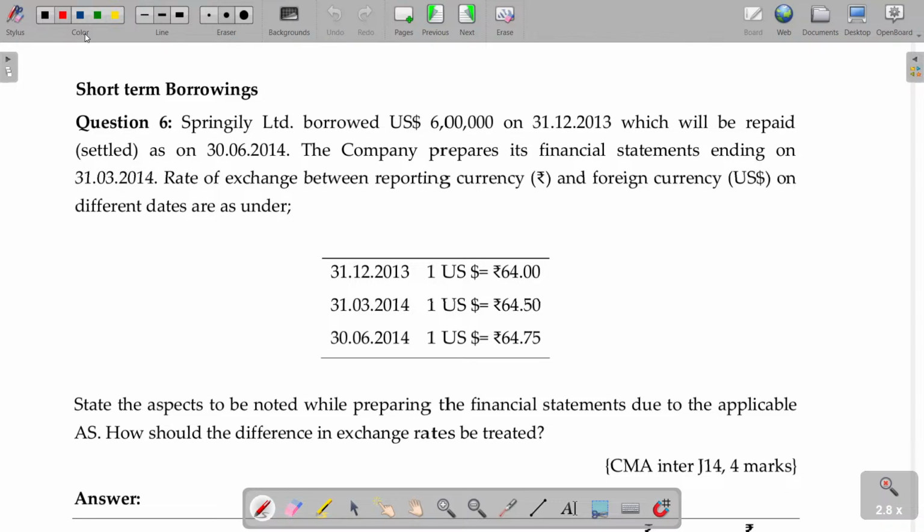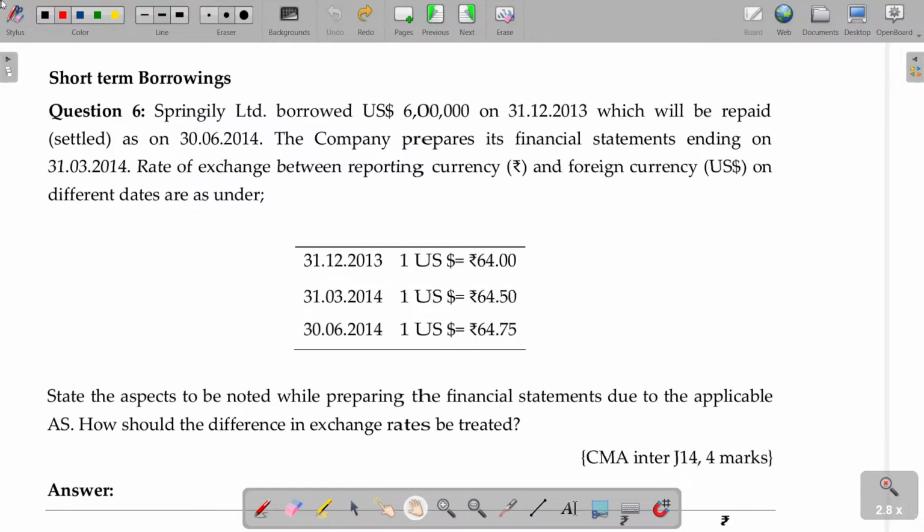Short-term borrowings case. This is also similar to the same way. Rather than buying and selling, you are now borrowing. Also a transaction.